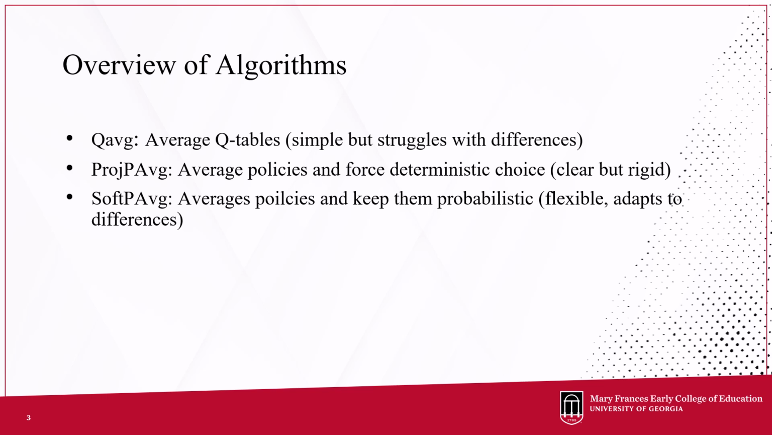In soft P-Average, agents also share policies, but after averaging, the server keeps the policy soft and probabilistic. This flexibility helps agents adapt to the different experiences without forcing a strict choice.